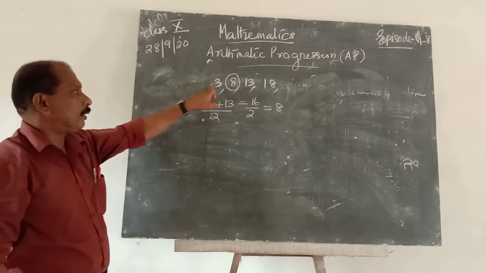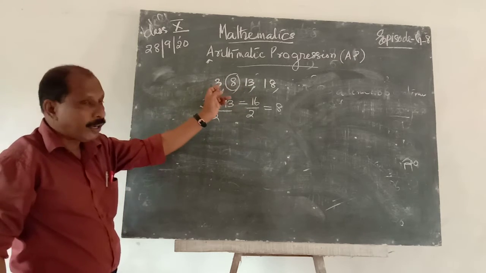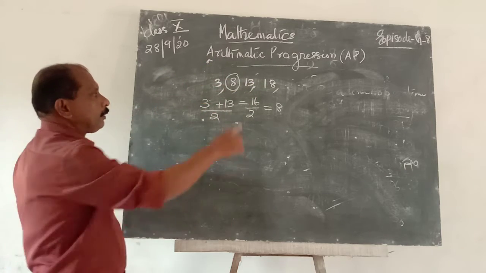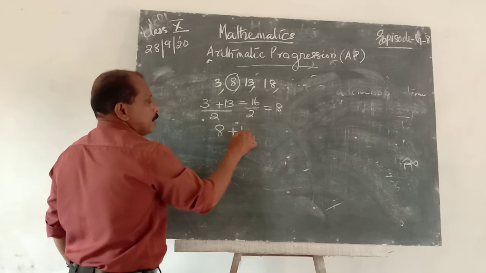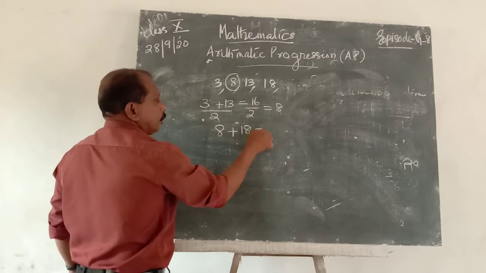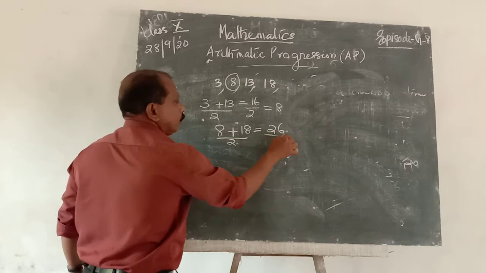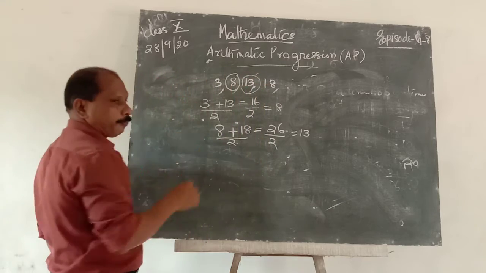That is, when the first and last terms are given, the second term is first plus last by 2. Similarly, if the first term is 8 and the last term is 18, the sum of these two is 26, by 2 is equal to 13, that is the middle term of these two.